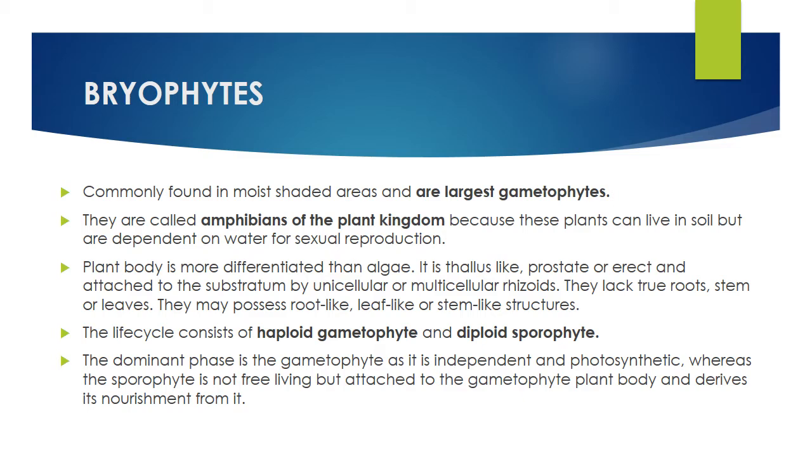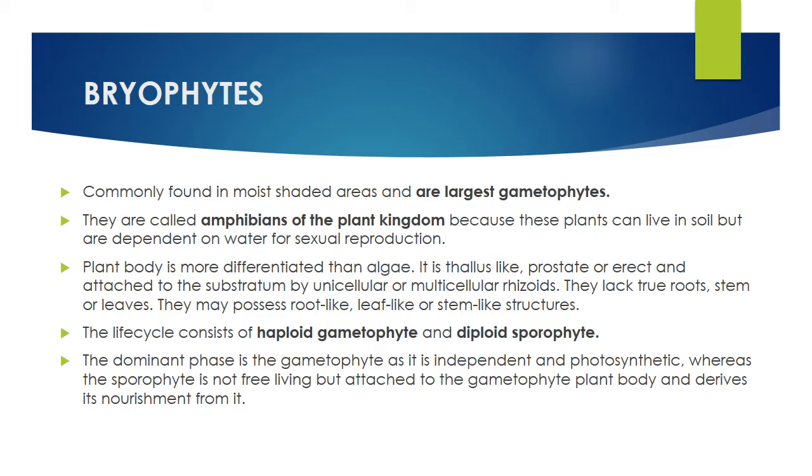The first point is very important. They are the largest gametophytes. What does it mean? If you look into the main life cycle, they exhibit a gametophytic life cycle, that is, the haploid phase is dominant in bryophytes. Hence they are called the largest gametophytes. The main plant body is the gametophyte. They are independent. If you go to the fourth point, the life cycle consists of a haploid gametophyte and a diploid sporophyte.